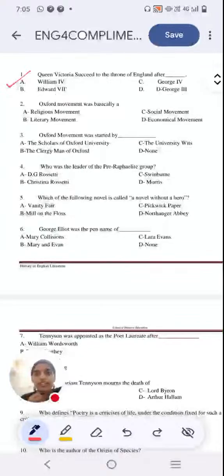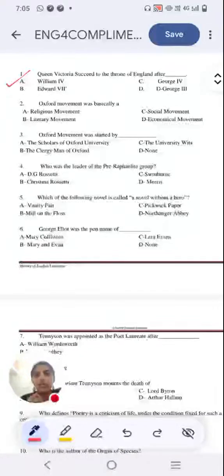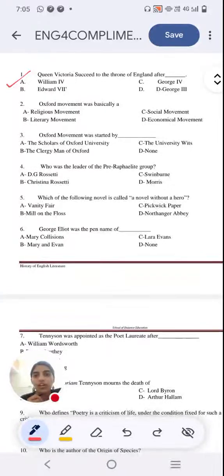Oxford movement was basically option A, religious movement. Option B, literary movement. Option C, social movement. Option D, economical movement. Let me know in the comment section. What kind of a movement do you think the Oxford movement is, which was a prominent movement in the Victorian period? So the right answer is again option A, religious movement.